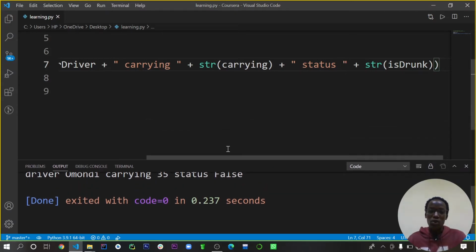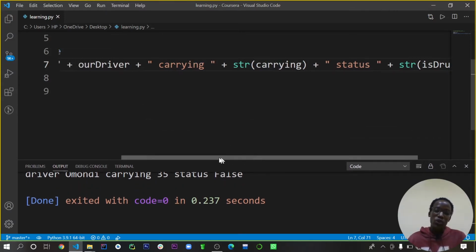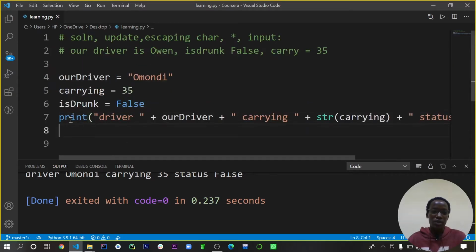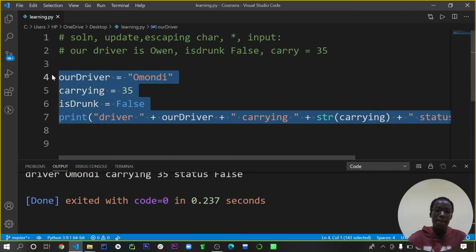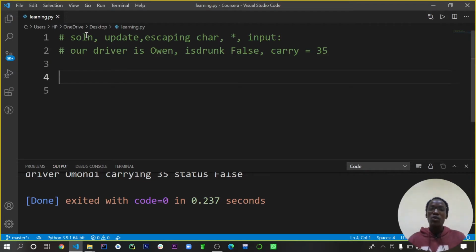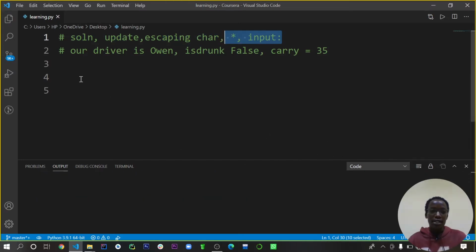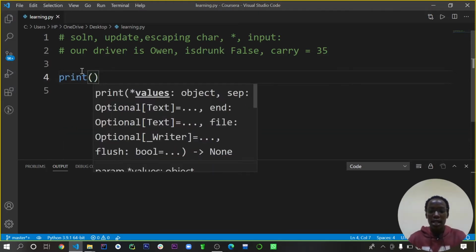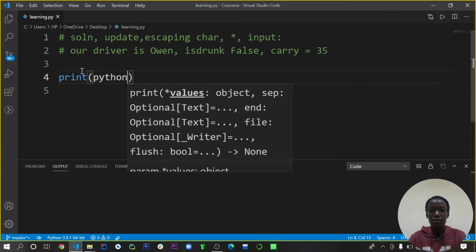The next thing we want to do is get input from the user. I'm going to clear this. Now we're done with the solution. The next thing is updating and escaping characters, and then checking the input of our user. Let's say we want to print something multiple times, like Python.